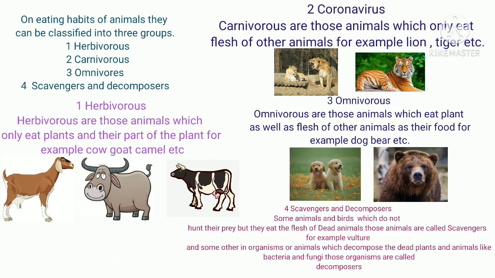And lastly we have scavengers and decomposers. Some animals and birds do not hunt their prey but eat the flesh of dead animals. Those animals are called scavengers, for example vulture. And some other organisms which decompose dead plants and animals, like bacteria and fungi, are called decomposers. From here, chapter number 1 of class 6th science is finished.